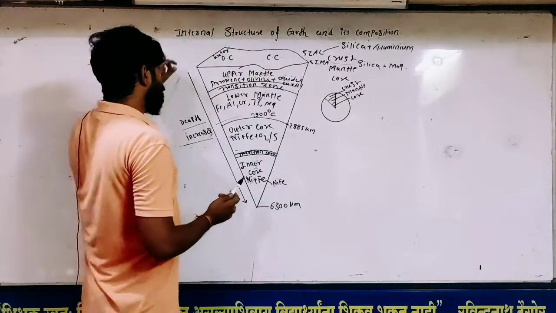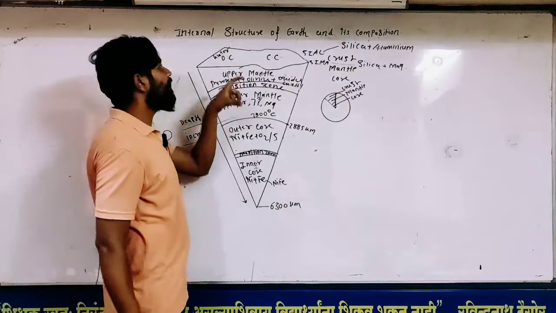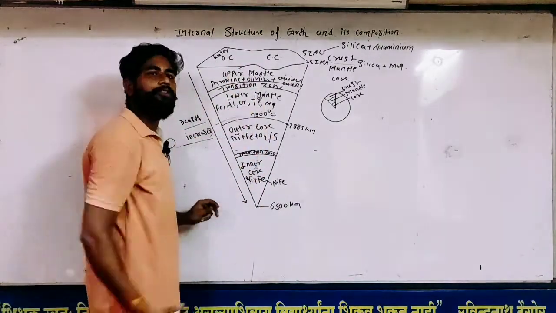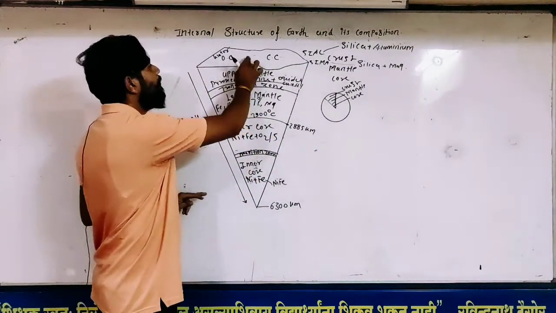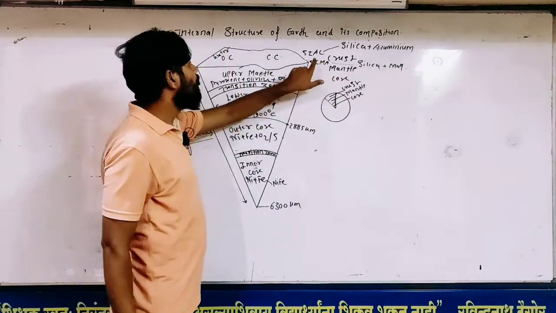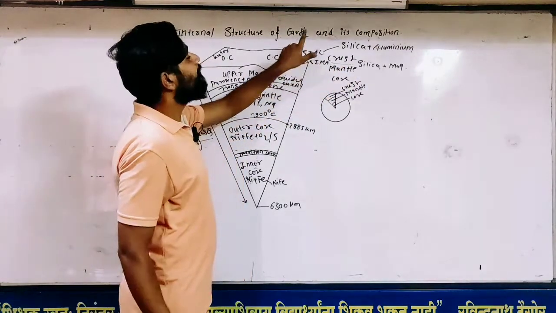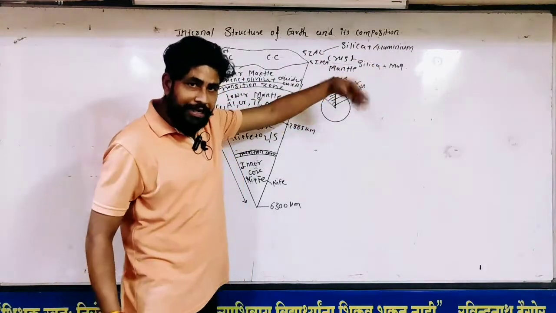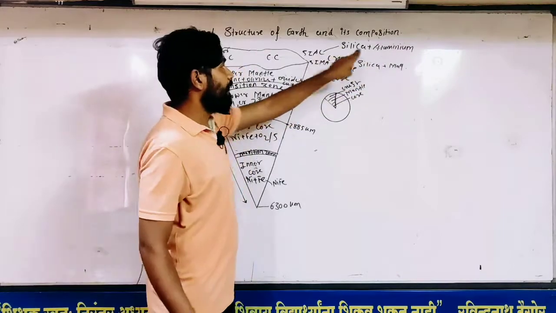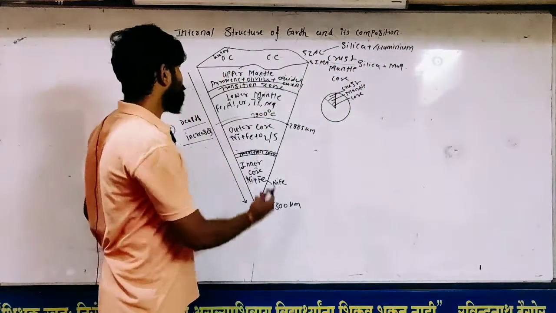So today we discussed the compositions of different layers of Earth. Number one, the crust bifurcates into Sial and Sima. Sial has silica and aluminium. Sima has silica and magnesium. So there is a big difference: in Sial there is aluminium, in Sima there is magnesium.